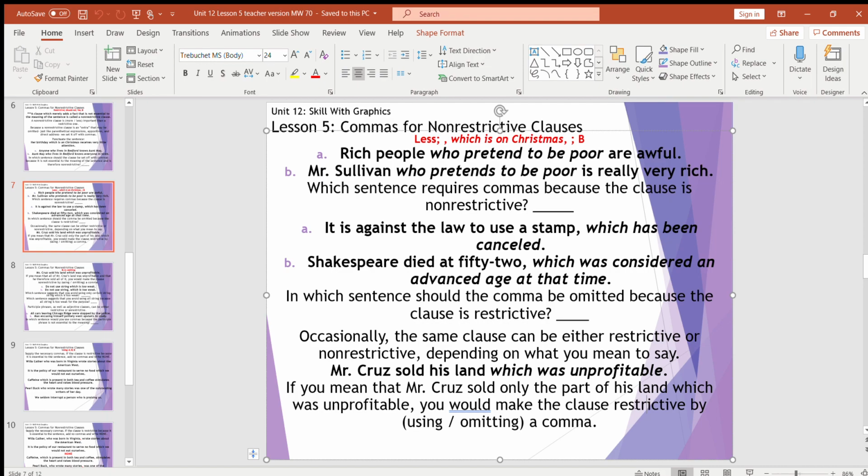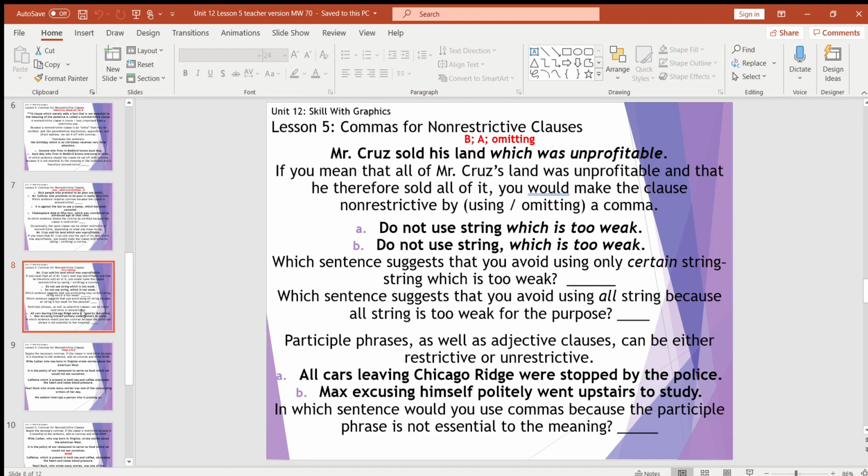Remember, restrictive means we are limiting it. So can we take this out of the sentence if it's restrictive? No. So it would be omitting a comma. No comma there. Now, Mr. Cruz sold his land, which was unprofitable. So if we wanted to mean that all of his land was unprofitable, and therefore he decided to sell all of it, we would make the clause non-restrictive, keyword here, non-restrictive. By using or omitting a comma, we would need to use it right after land. Okay? So again, if it's restrictive, no comma.